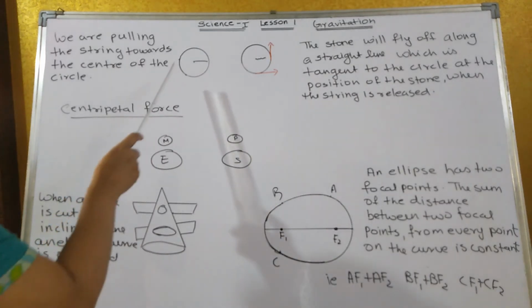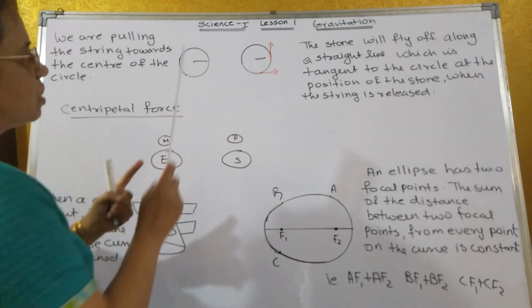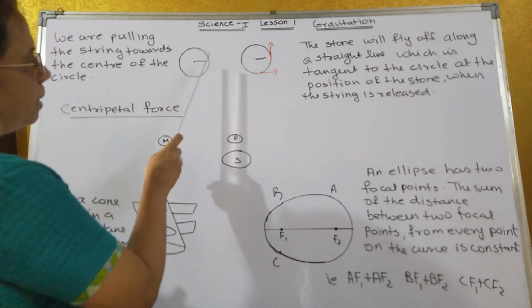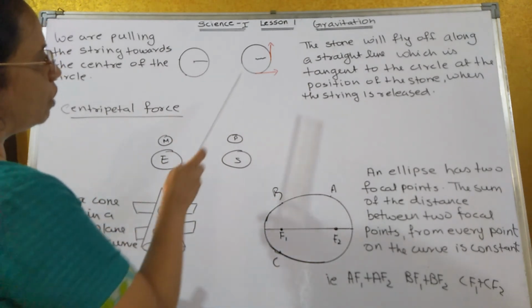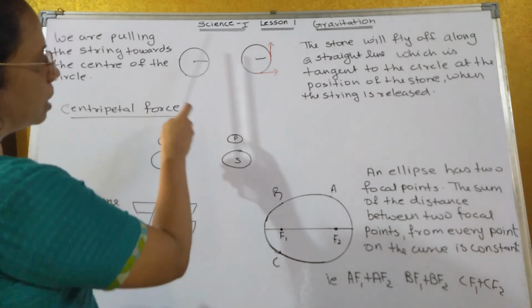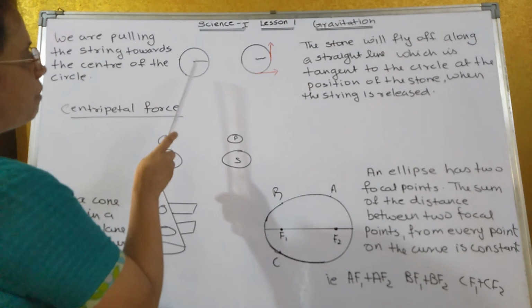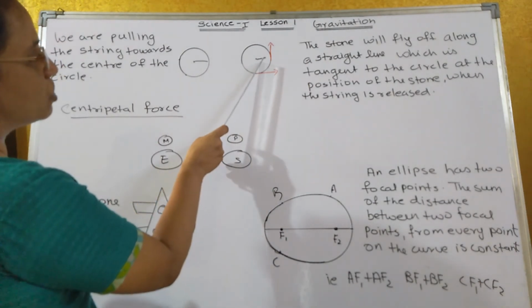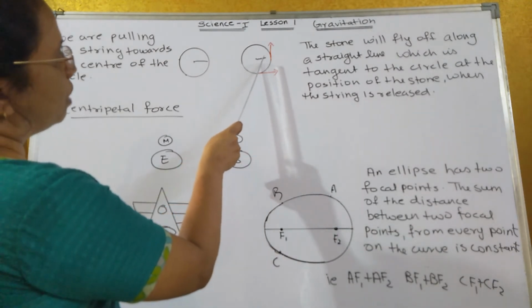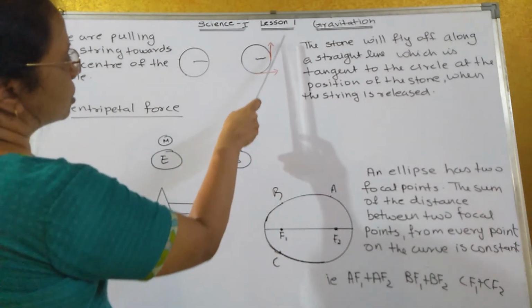Now take a string and tie one end of the string to your finger and the other end to a stone, and rotate your finger. When you rotate the finger, what happens? The stone starts moving in a circular direction. Now when does the stone stop rotating? The moment you release the string, the stone will move in a straight direction, this direction.